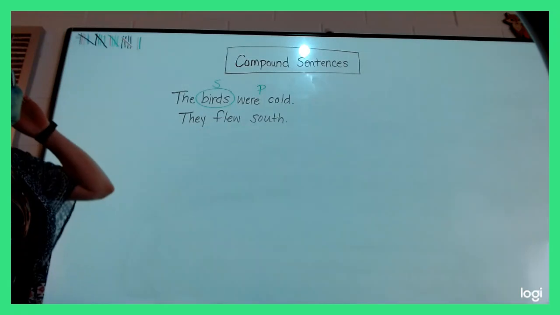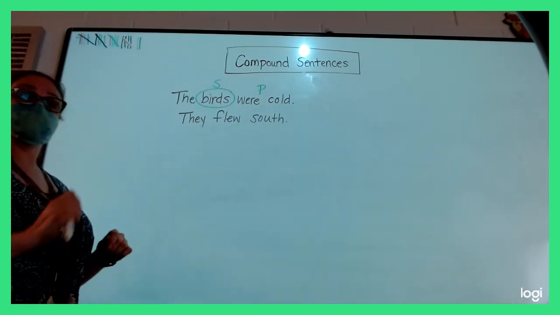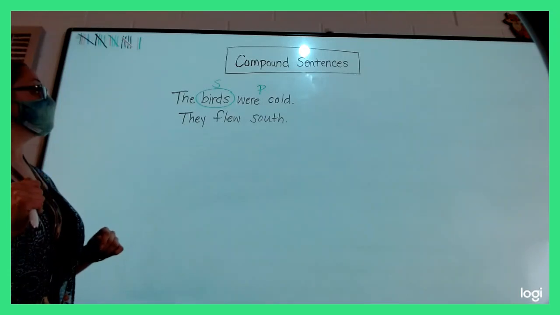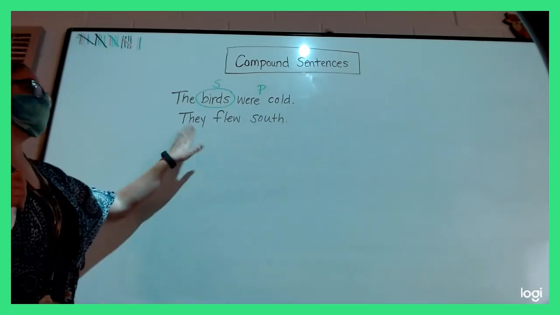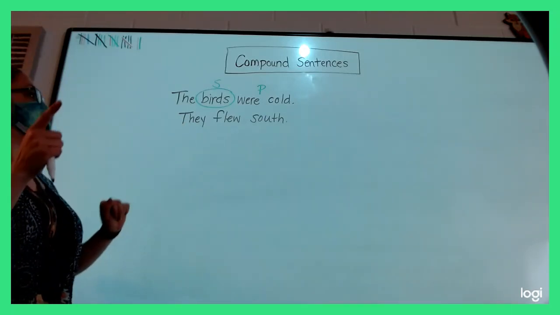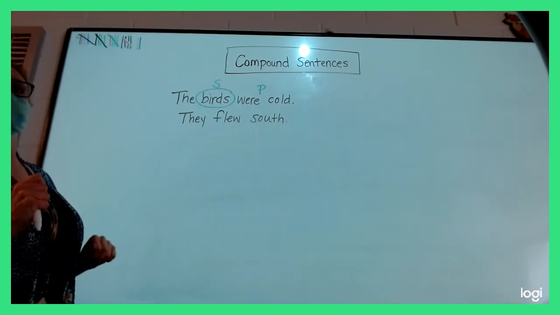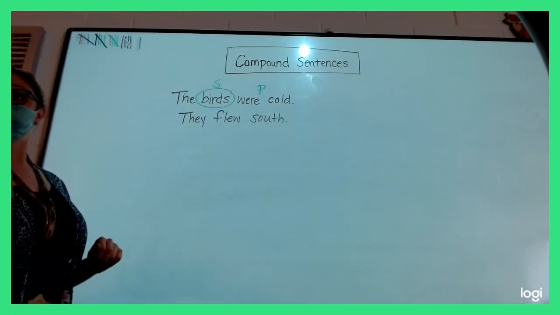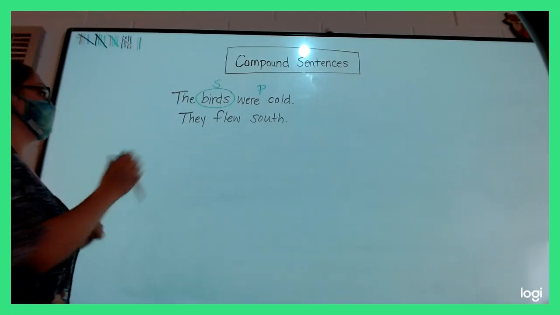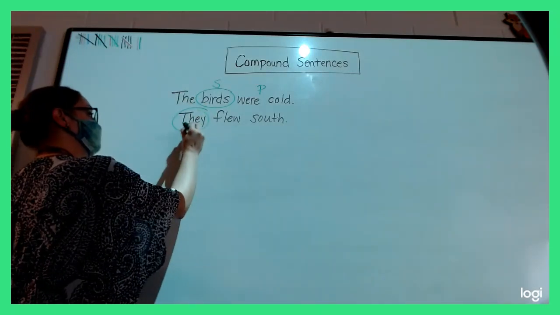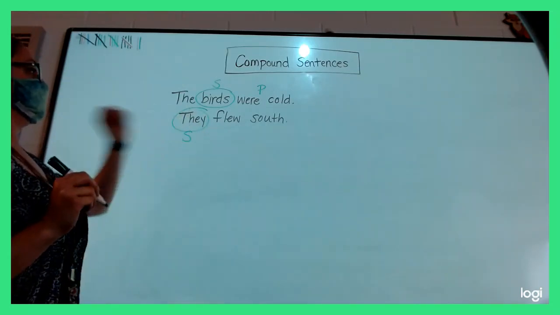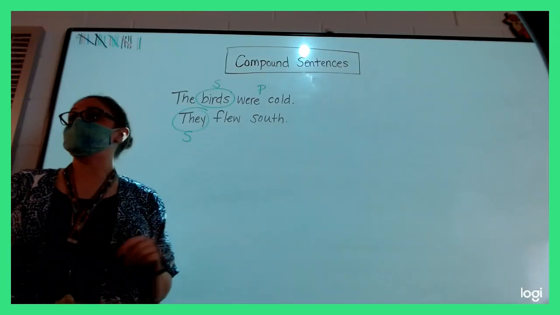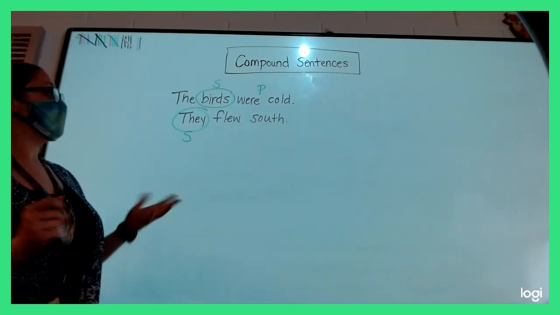Sentence 2. Do I have a subject? Who is it about? Chloe? First of all, does South have to be capitalized? Right now, we're focusing on what I just asked you. Angie, do we have a subject in our second sentence? Who is it about? We do. It's a pronoun. Noah? They. That is the subject. I could say the birds again, but I chose to use a pronoun. Does it tell us what they did? Do we have a predicate? Hayden? Flew south. They flew south.